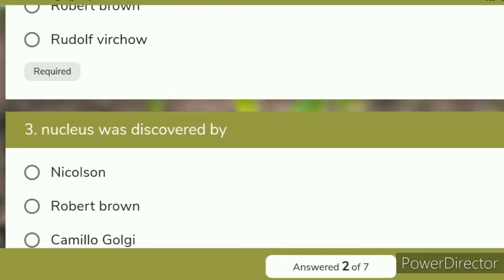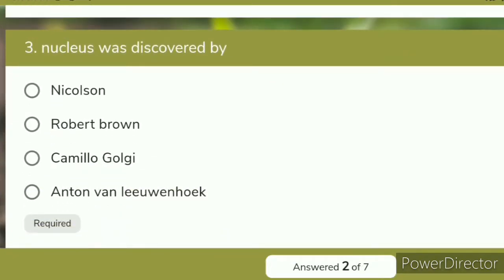Now we focus on the next question. The nucleus was discovered by Robert Brown. Robert Brown discovered the nucleus, and he observed the nucleus in the pollen grain when he was working on reproduction. Actually, Nicholson, Camillo Golgi, and Anton van Leeuwenhoek each made different discoveries.